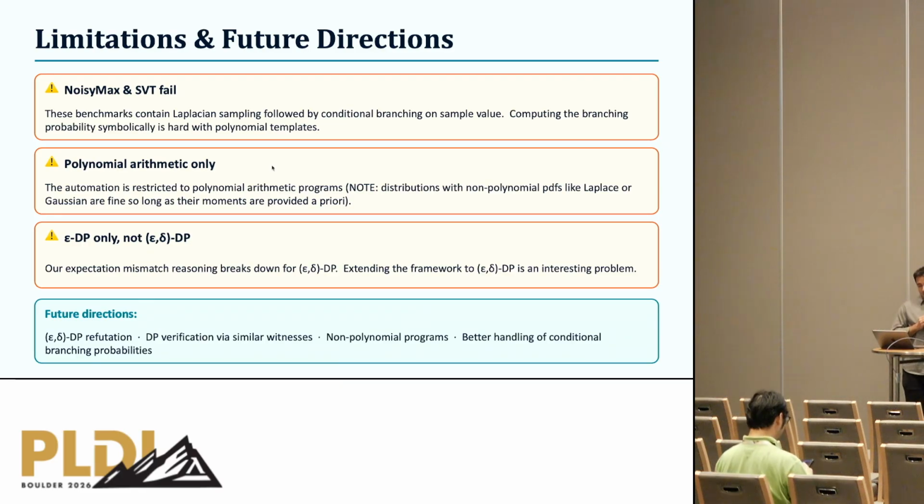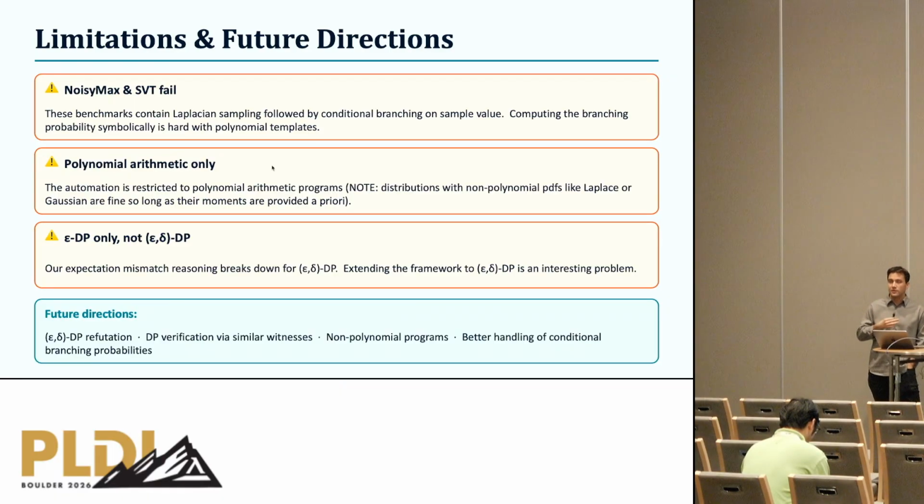Now, what about the limitations? So I mentioned that we fail on 2 examples. And actually, the reason behind the failure is the same. There is a construct which is common to these two examples. We have a sampling instruction from a Laplace distribution, and then we have conditional branching based on the result of the sampling. So in order to perform static analysis on this, you need to symbolically reason about the probabilities of these bounds, which, if you're using general probability distributions and then you condition based on the result, is challenging to capture accurately using polynomial arithmetic. So this is one limitation of our approach.